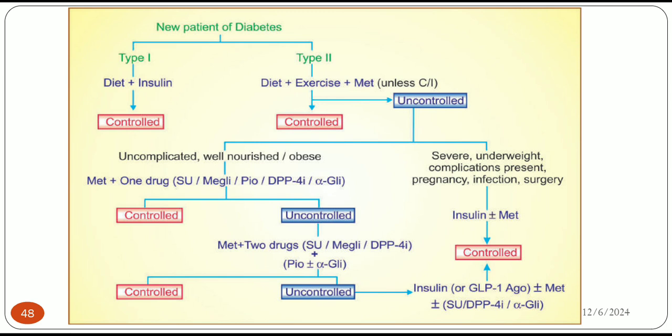Then, if it is uncontrolled from the very beginning, when we started with diet, exercise and metformin and it is not controlled by metformin, and the patient is severely underweight or has complications, pregnancy, infection or surgery, then we thoroughly start insulin plus or minus metformin, and it is controlled.